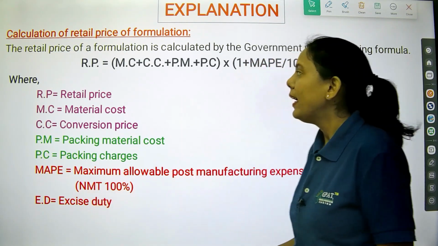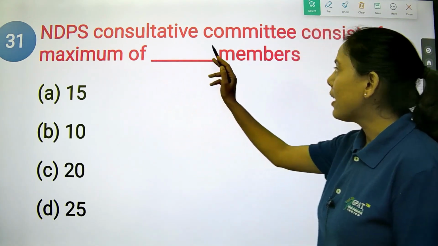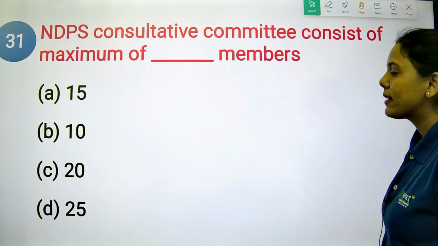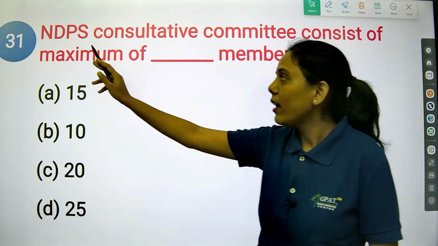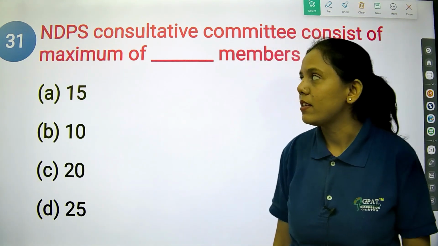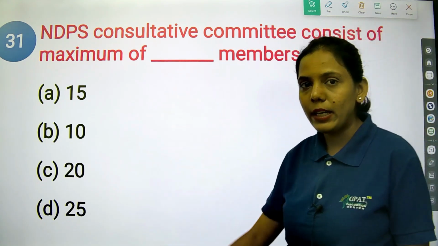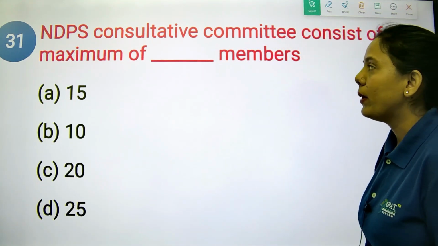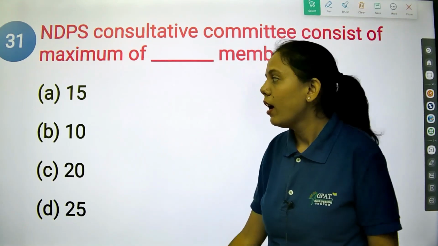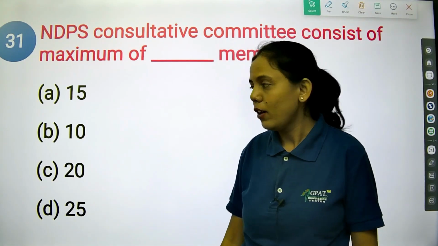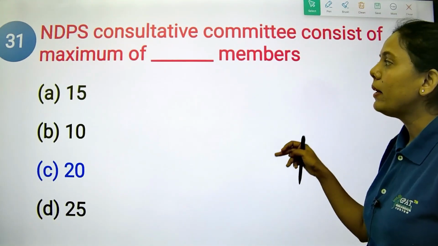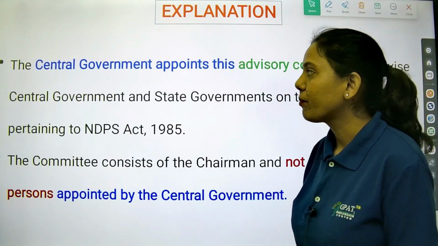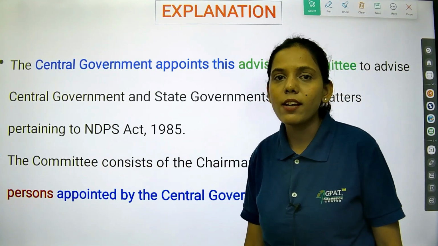Remember this one. ED is nothing but the excise duty. The next question is: NDPS consultative committee consists of a maximum of dash members. What is NDPS? NDPS is nothing but narcotic drugs and psychotropic substances. So the consultative committee of NDPS contains a maximum of how many members? Option A is 15, option B is 10, option C is 20, option D is 25. Basically, the maximum number of members should be 20 in the Narcotic Drugs and Psychotropic Substances committee.